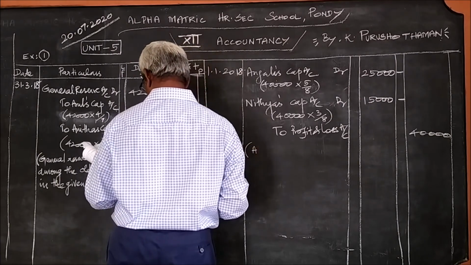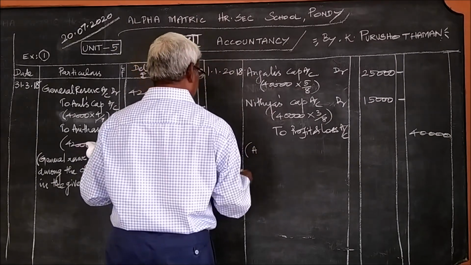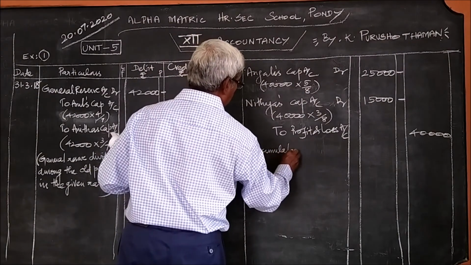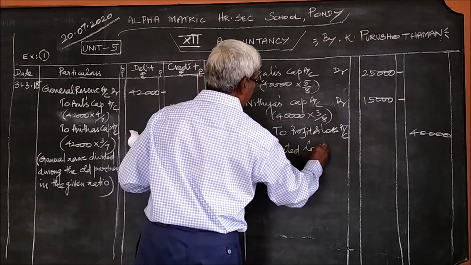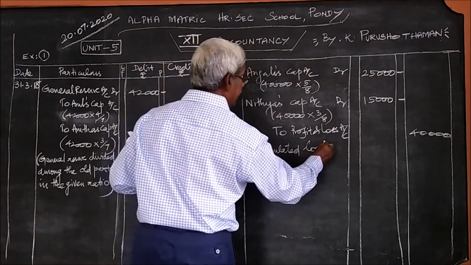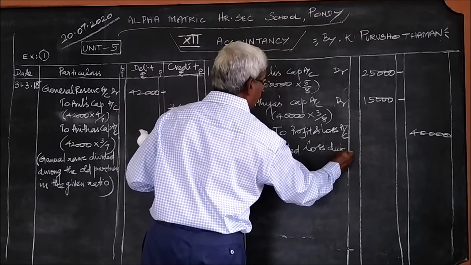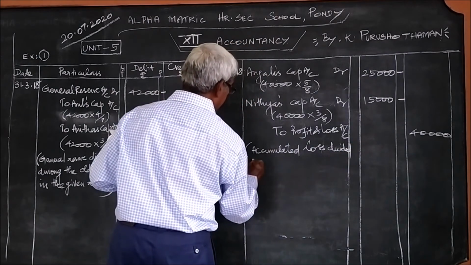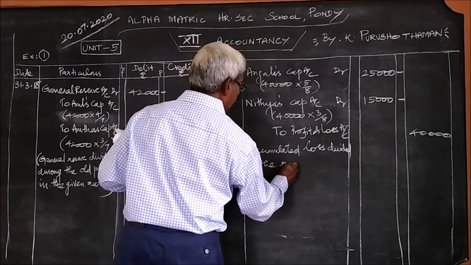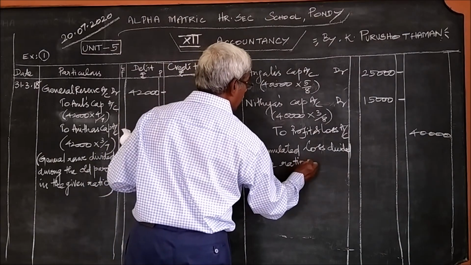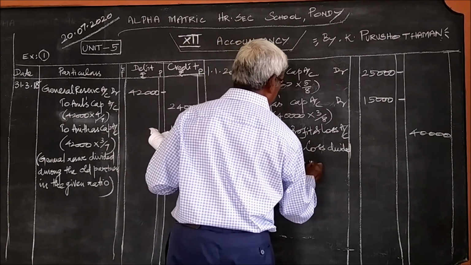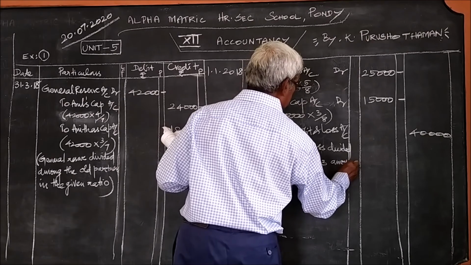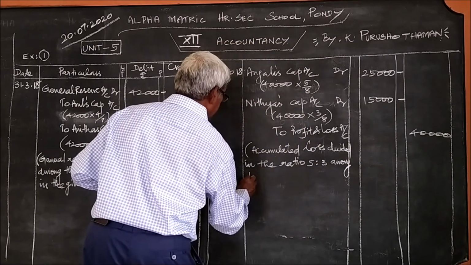This is accumulated loss divided in the ratio 5:3 among the old partners.